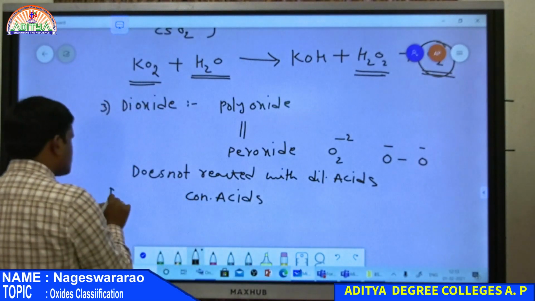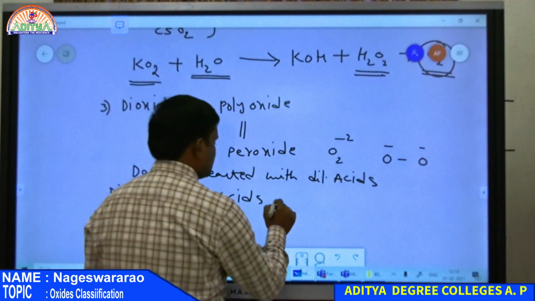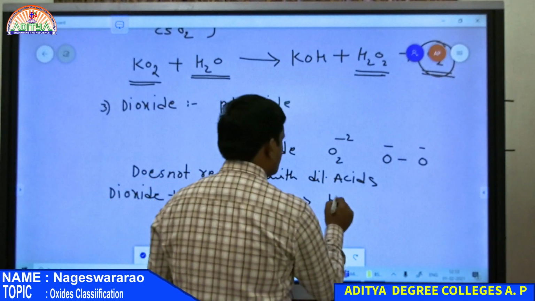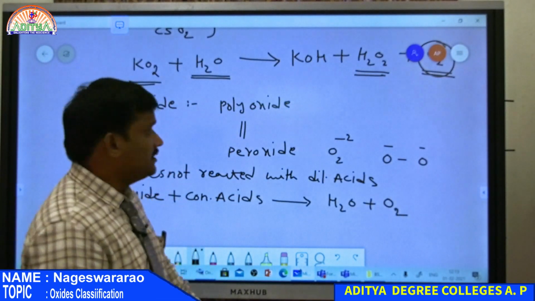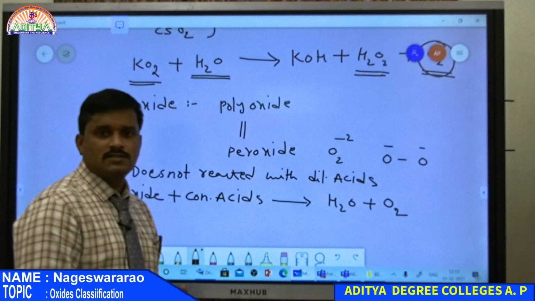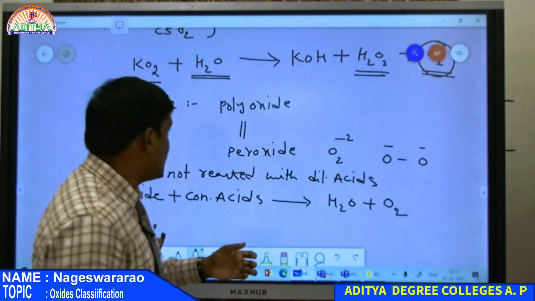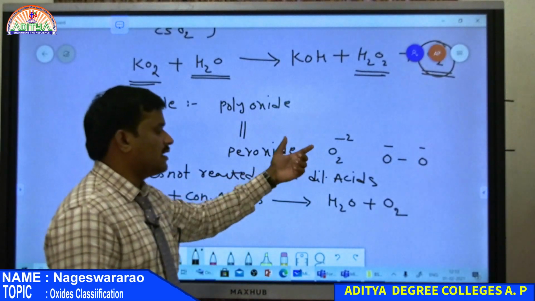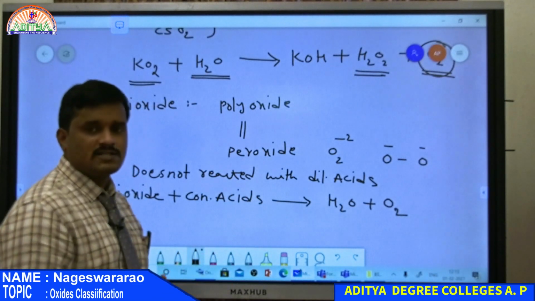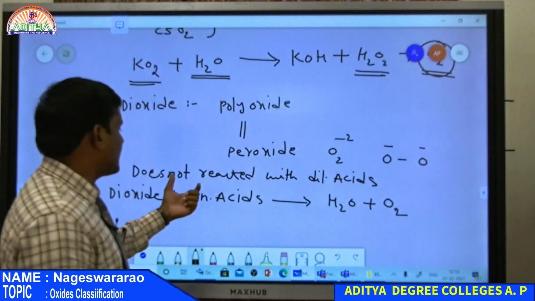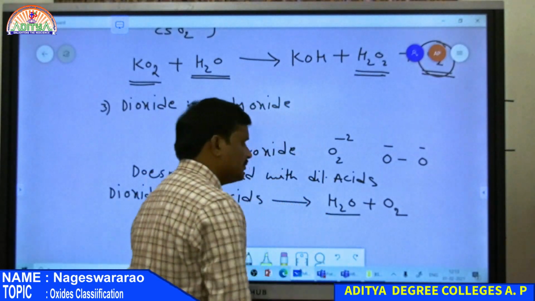So dioxide reacted with concentrated acids gives H2O along with oxygen. So there is no hydrogen peroxide. In the case of peroxides, a peroxide reacted with a dilute acid gives hydrogen peroxide. Whereas a dioxide, having O2 power minus 2 charge, does not react with the dilute acids, but reacts with concentrated acids. So whenever a dioxide reacted with concentrated acid, it gives oxygen along with water molecule.